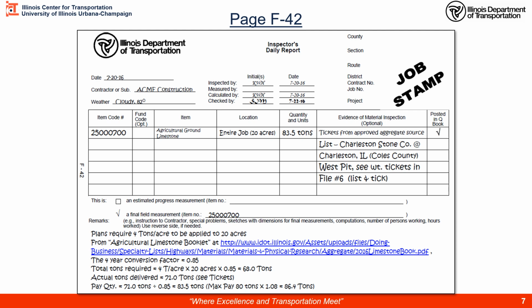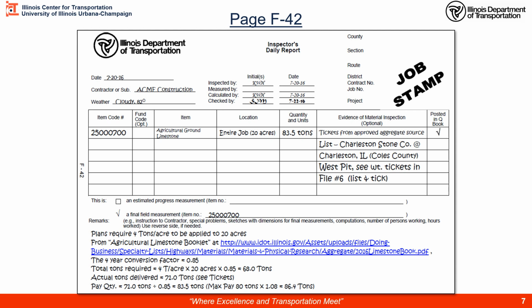The actual tons delivered and spread were 71.0 tons. See the tickets, right, where we added them up. So the pay quantity is the delivered amount divided by our 4-year source conversion factor. So 71 tons divided by 0.85 means we would pay a quantity of 83.5 tons for this application, right? We got 71, but because it was more potent, we actually got more effect. So by paying for more tons, we're actually paying for more effect. This is a better product.